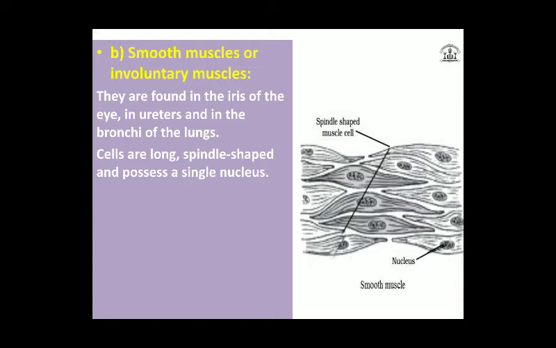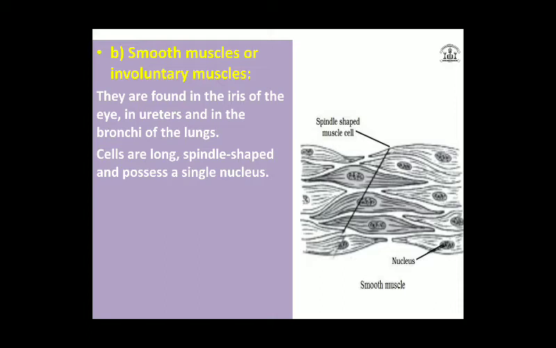These muscles are found in those organs where involuntary movement is possible, for example muscles in the stomach. You can take another example also, the heartbeat, which we all know. We can't control our heartbeat, isn't it?